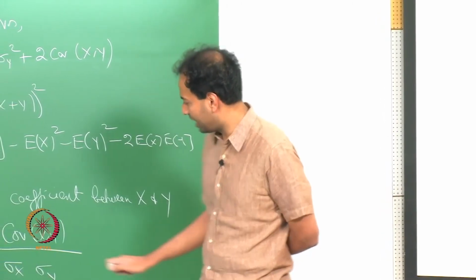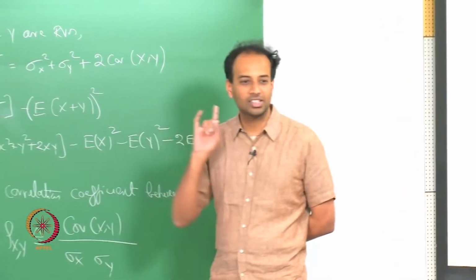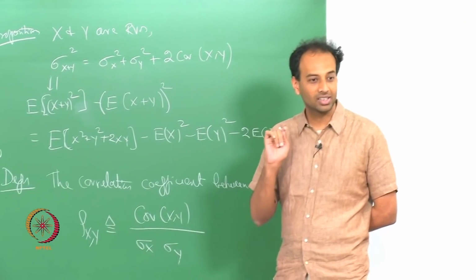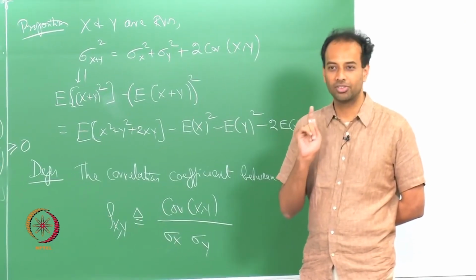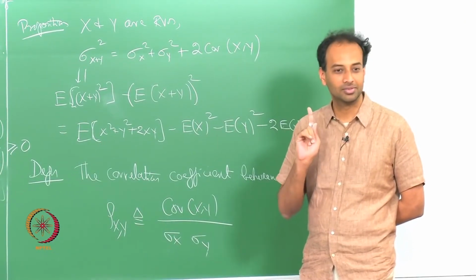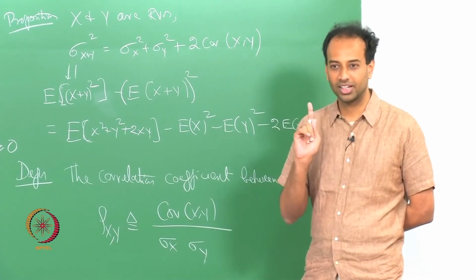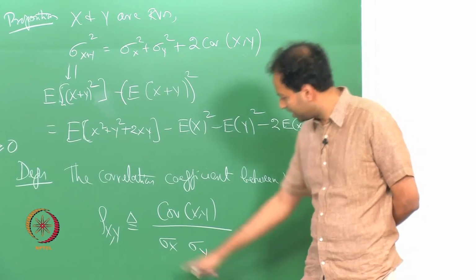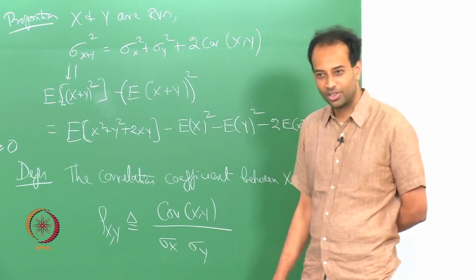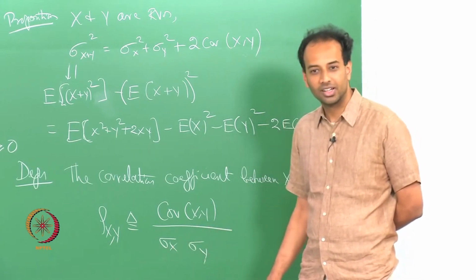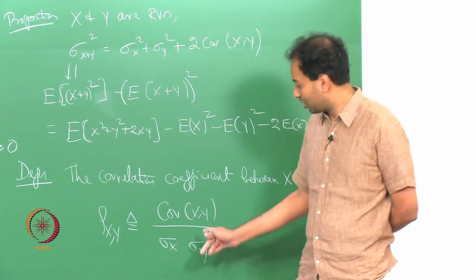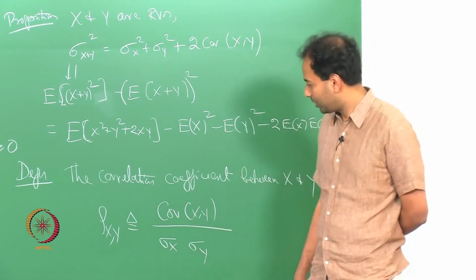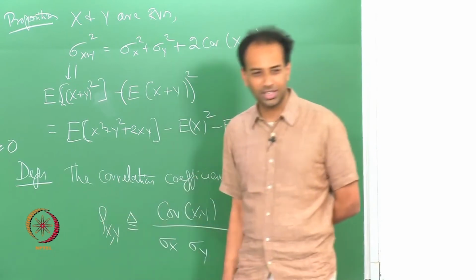Then you will in fact have that covariance of X Y plays the role of an inner product in the space of zero mean random variables, correct, and these guys are like norms, and then you have the Cauchy-Schwarz inequality holding. So what would you identify rho X Y as?